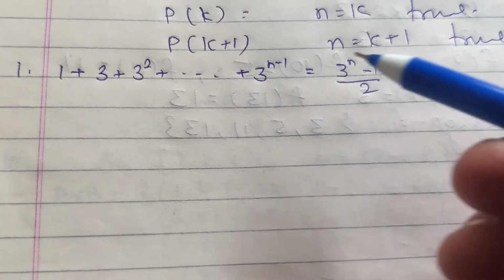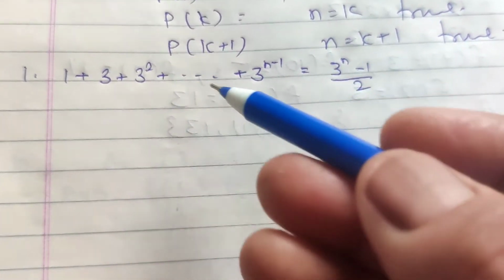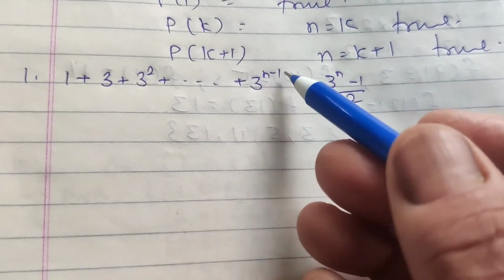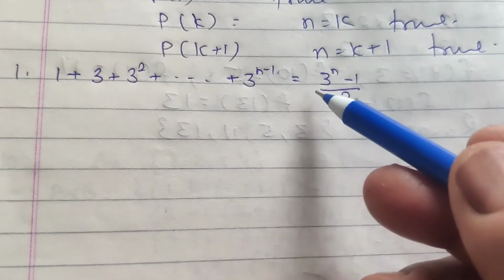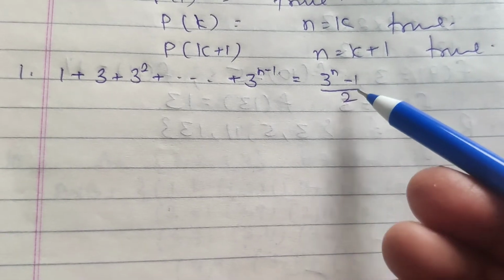This is the question 1. 1 plus 3 plus 3 square and so on, up to 3 raised to power n minus 1. The series is up to 3 raised to power n minus 1. And it is equal to 3 raised to power n minus 1 by 2.